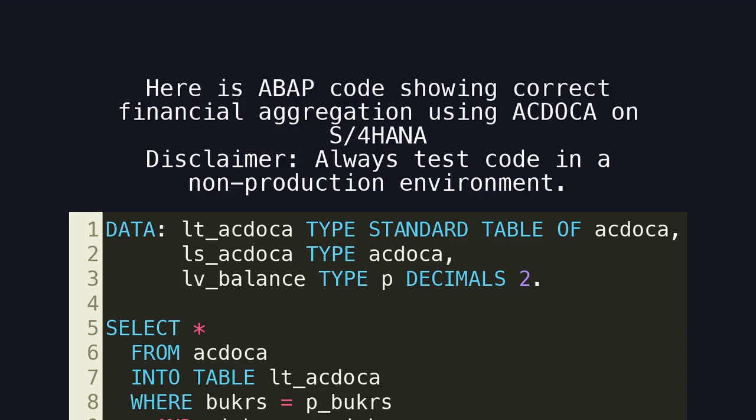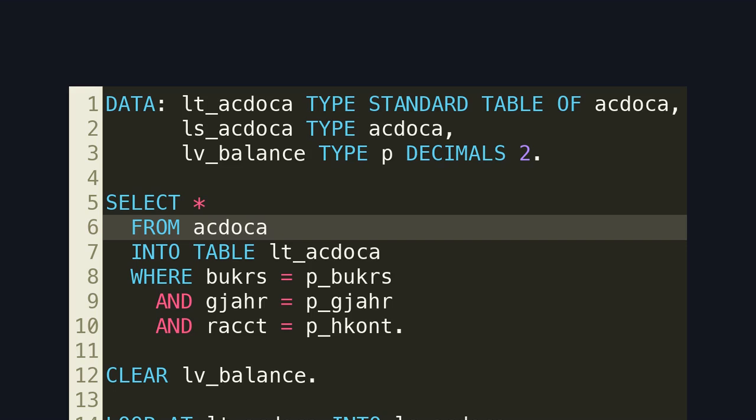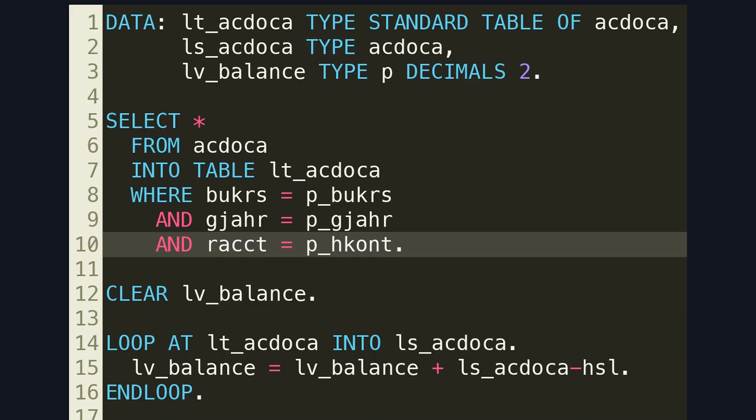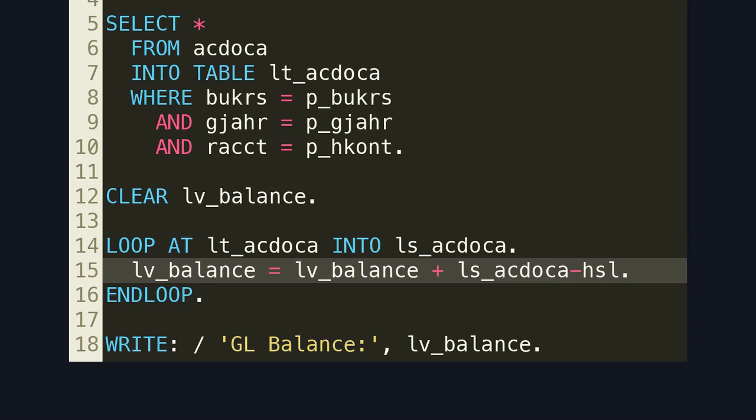Here is an ABAP code showing correct financial aggregation using ACDOCA on S/4HANA. Disclaimer: always test code in a non-production environment. Here is the architectural correction. ACDOCA contains all financial postings across FI, CO, AA, and ML. This code snippet shows account-based filtering, aligned with the universal journal structure. Here is the aggregation logic, using the correct amount field in the universal journal.